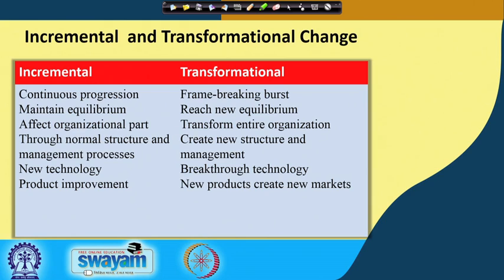So, if some part is not working, you just replace it, okay, or if some part requires some kind of upgradation, you update the technology, right. So, the basic idea of updating is to maintain the equilibrium. So, when we are talking about incremental changes, it is not going to affect the entire organization, but only a part of the organization, right.